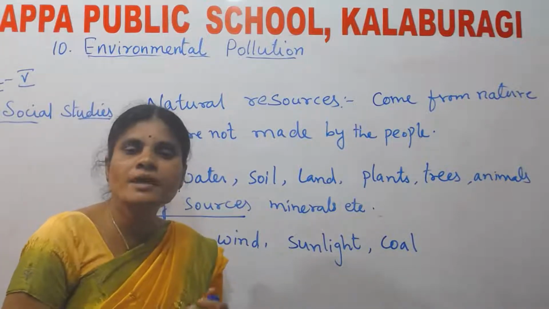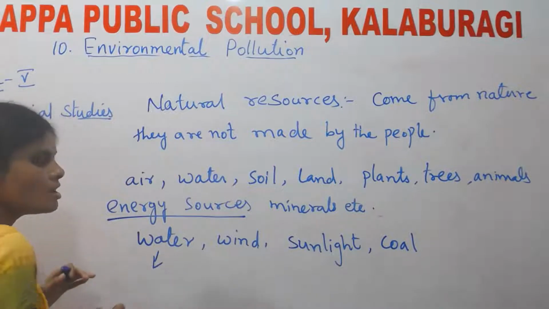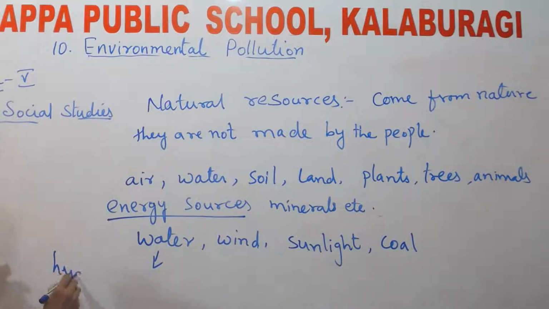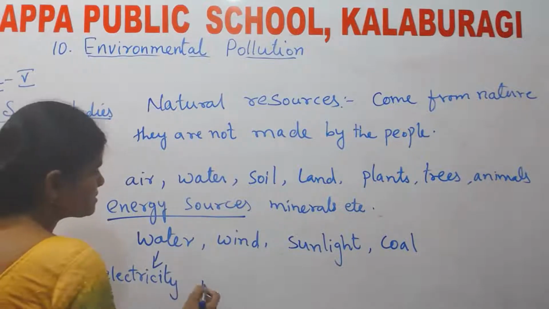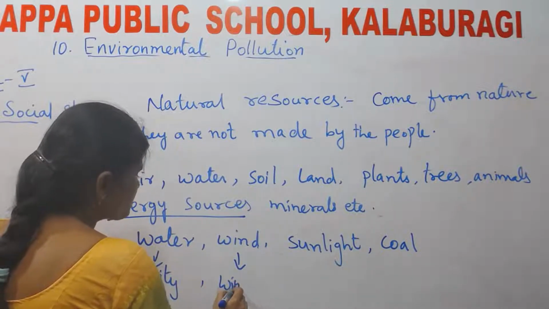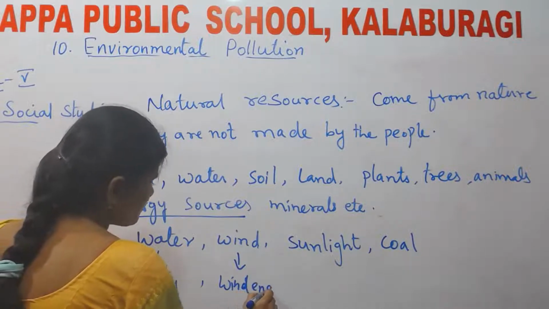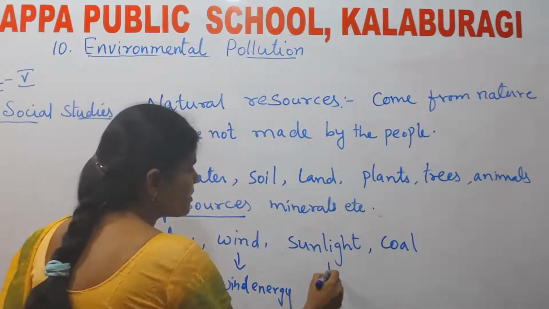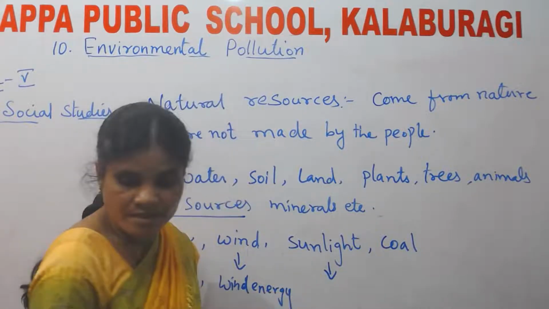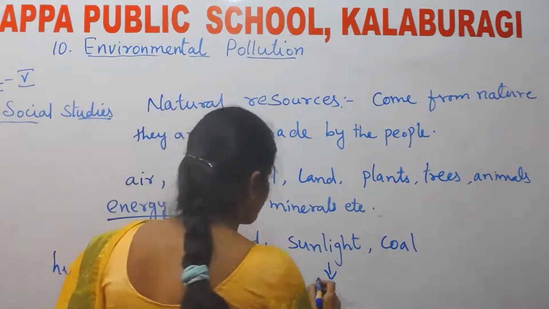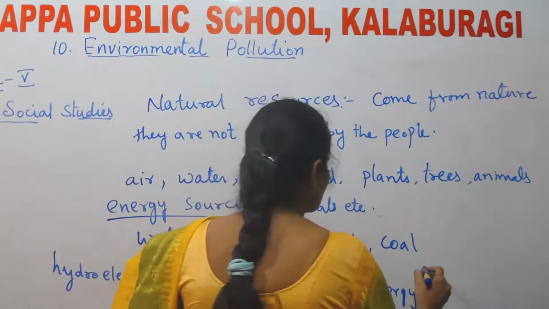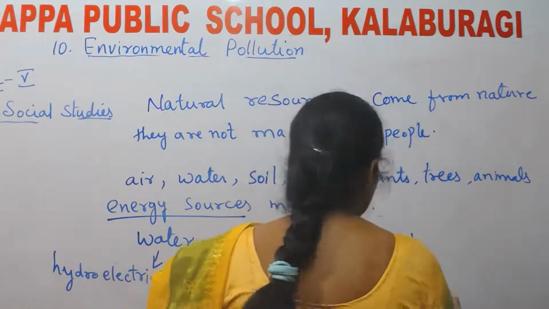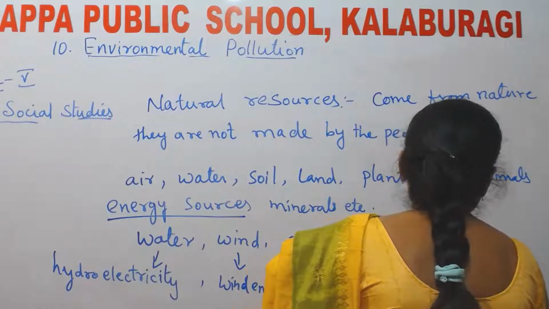The energy which is produced by water is called hydroelectricity. By wind, it is wind energy. By sunlight, it is solar energy. By coal, thermal energy.